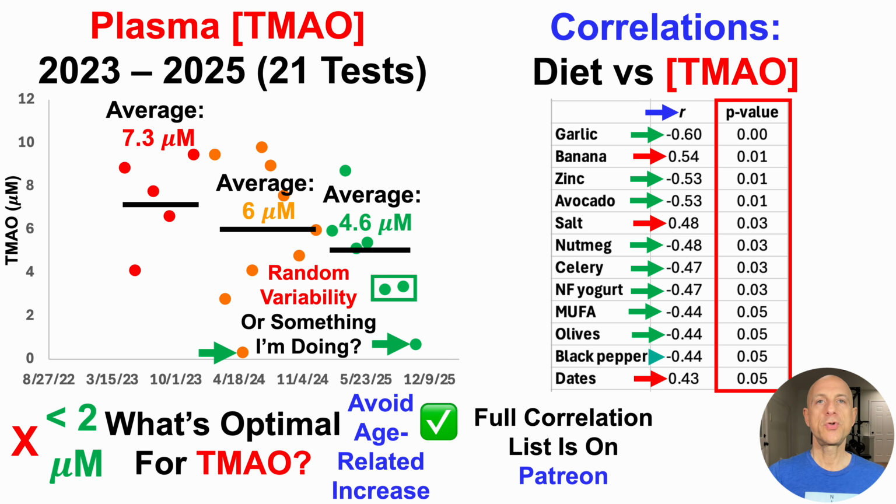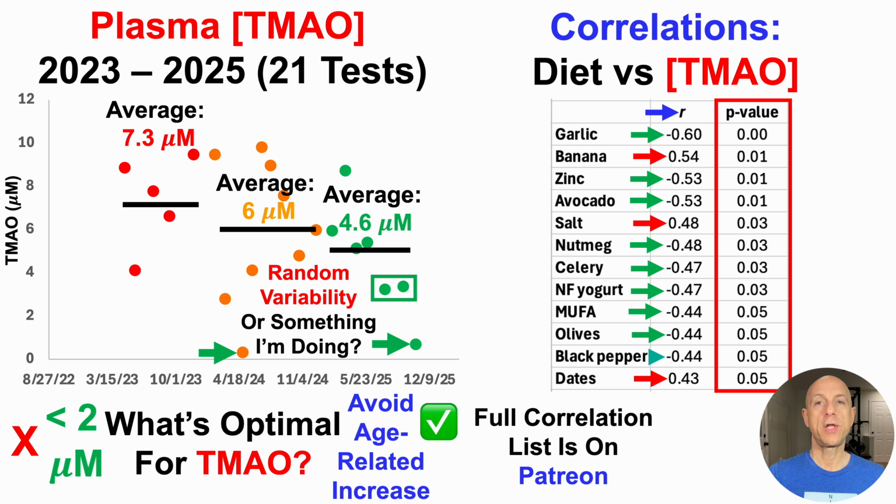But note that there are also positive correlations on this table, including banana, dates, and salt. What that suggests is when intakes of these foods are relatively higher, that's significantly correlated with higher levels of TMAO, and that will be data moving in the wrong direction.